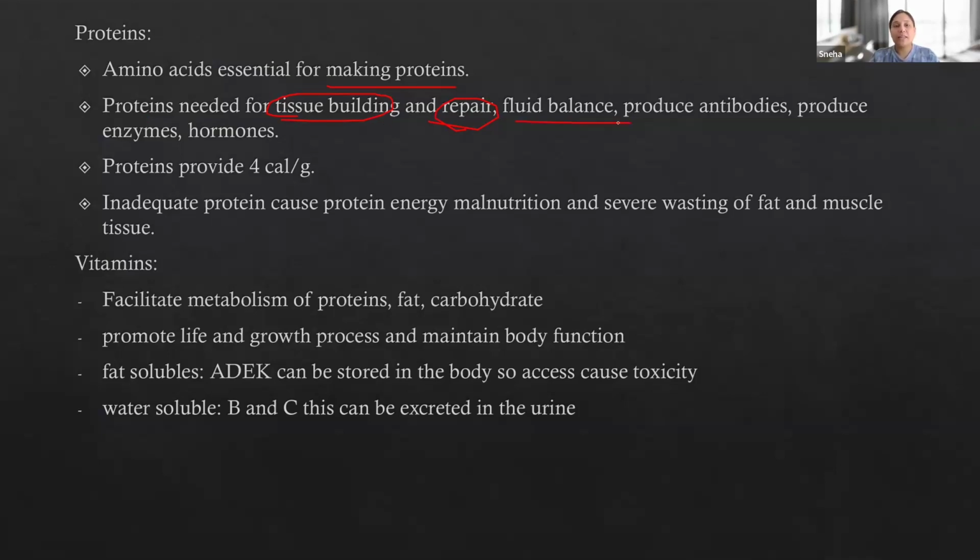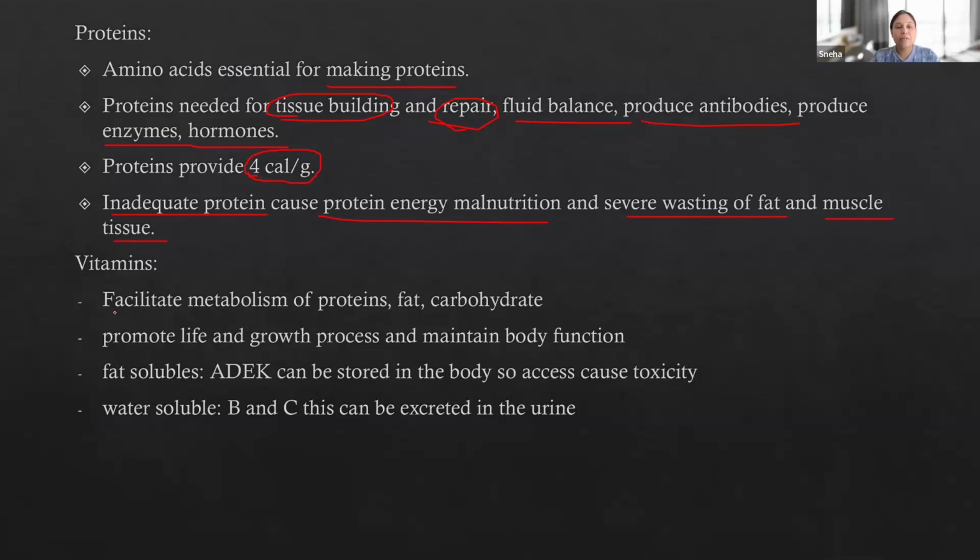Okay, it is also very important for fluid balance. Proteins produce antibodies, enzymes, and hormones. So proteins are needed for tissue building, repair, fluid balance, and to produce antibodies, enzymes, and hormones. It provides 4 calories per gram, same as carbohydrate. Inadequate protein causes protein energy malnutrition and severe wasting of fat and muscle tissue. You might have heard of kwashiorkor and marasmus in pediatrics, where if they don't have enough protein in their body, they can have muscle wasting.